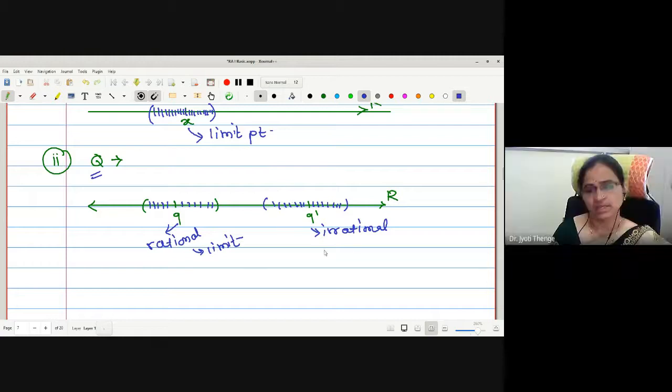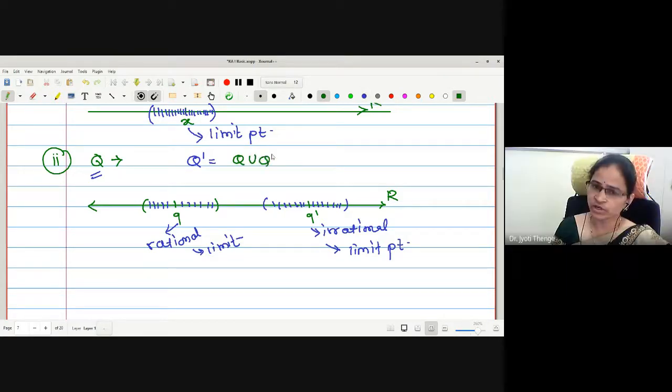Therefore this is also a limit point. So all rationals and irrationals are limit points of Q. Therefore Q dash, rationals and irrationals combined, is R. The set of all limit points of the rationals is the set of real numbers.